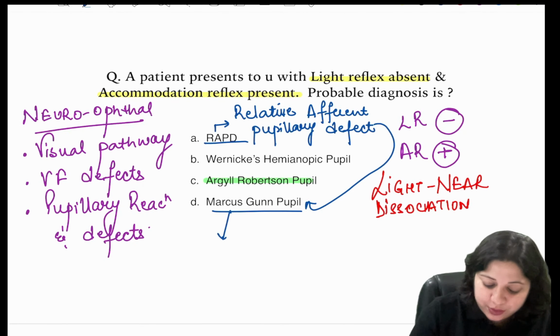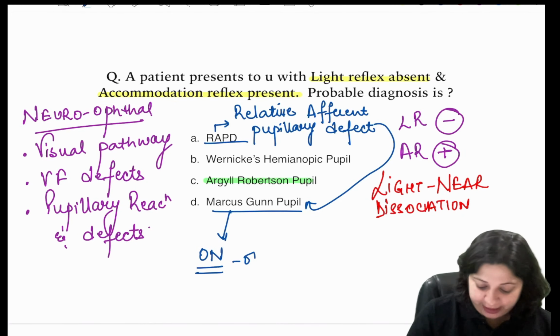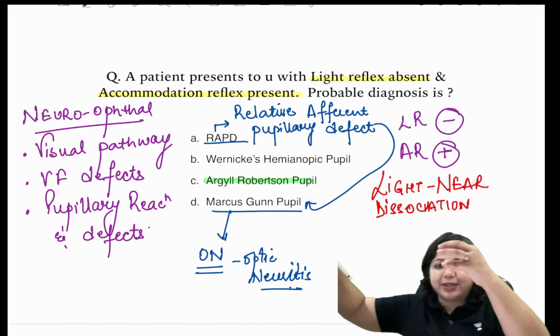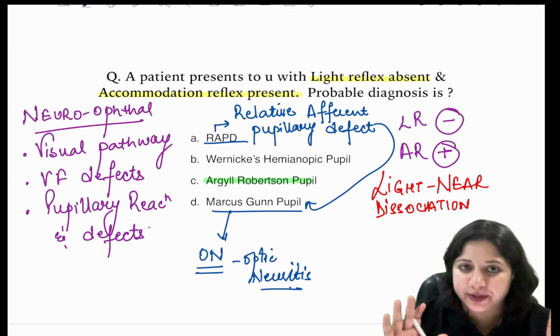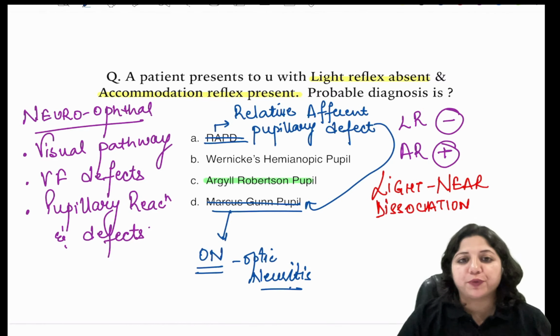So where do you get to see this? In the diseases of the optic nerve, like optic neuritis. Afferent means something which is carrying towards the brain, that is the optic nerve. So RAPD is not the option, Marcus Gunn is not the option.